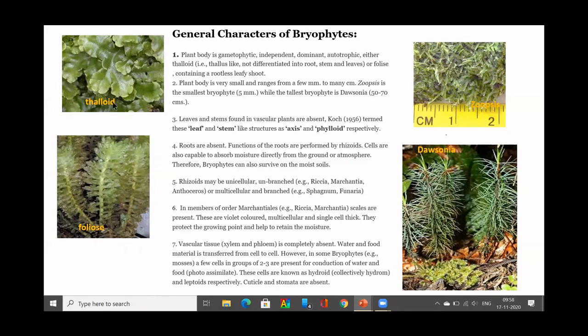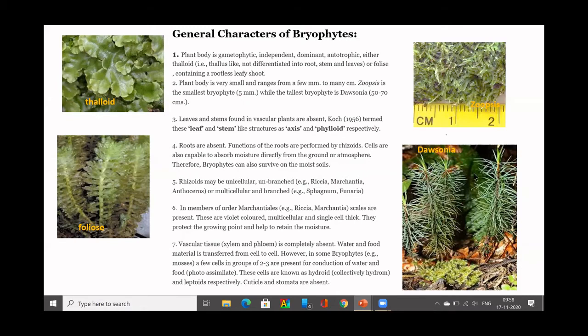So the plant body is very small. Some of them are very, very small, around 5 millimeters. This is a bryophyte called Zoopsis. It is the smallest bryophyte, with a plant body of almost 5 millimeters in size.